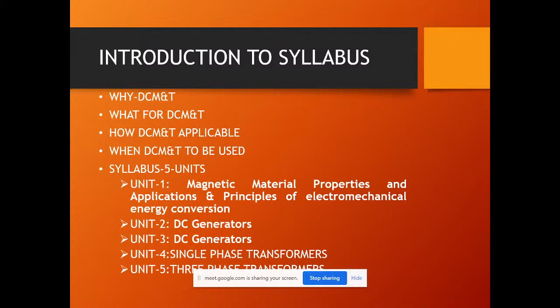The second part is what this subject is meant for. We know that without machines we are not going to run anymore, so we have to know what they are meant for. There are various types of machines which run in industrial applications, in domestic use, or in scientific purposes. The next thing you are going to learn is what these machines have been designed for and how these DC machines or transformers are applicable to the environment.